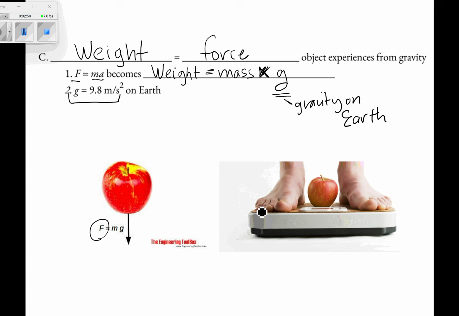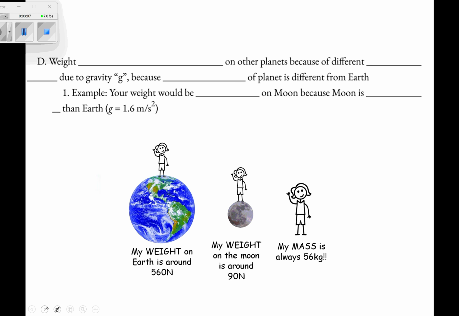When you step on a scale, you're measuring the force of the Earth on you. Just like in that clicker question, the force of the Earth pulling on you. I keep saying on Earth, because your weight changes if you're not on Earth. If you are on a different planet, you'll have a different weight, because not every planet is the same mass. Not every planet has the same force.